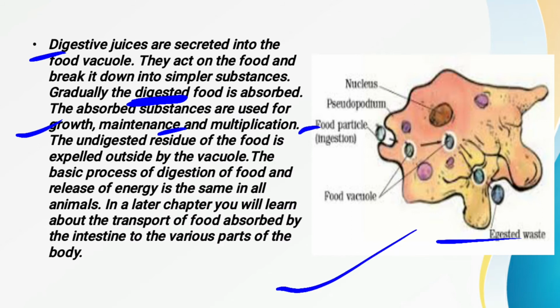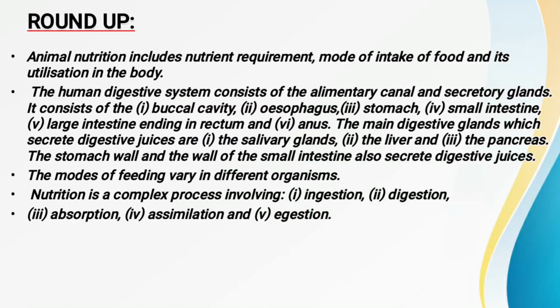So this is all about the nutrition in the amoeba, as well as we have also read how the digestion takes place in the ruminants, etc. Now the next one, let us have a roundup of what we have studied. We have studied what animal nutrition is. Animal nutrition includes the nutrient requirement, that is, the need for nutrients and by which mode they are taking such different kinds of nutrients. And the third is how these nutrients are utilized by the body.